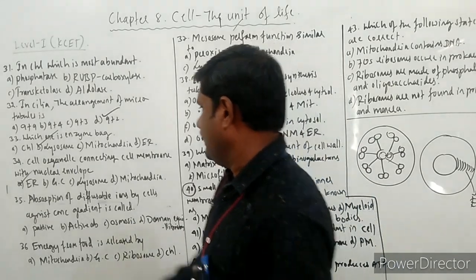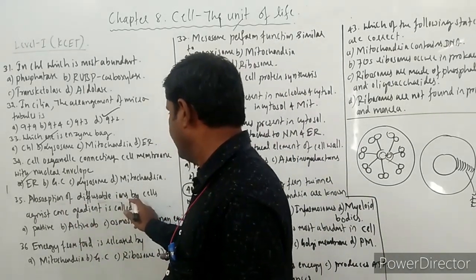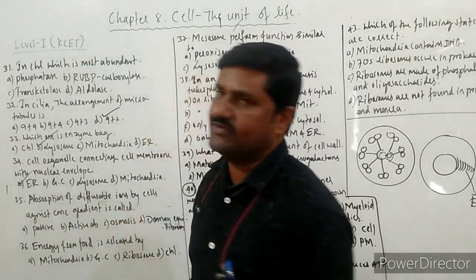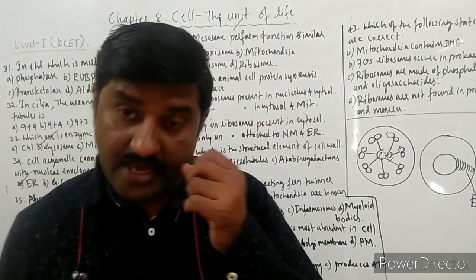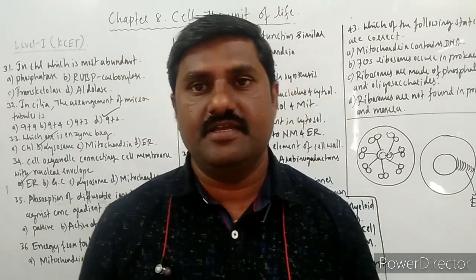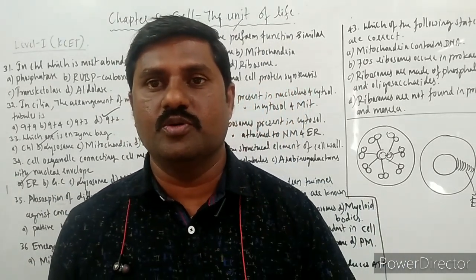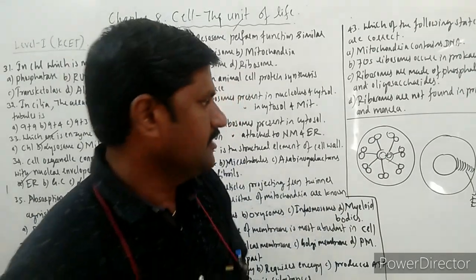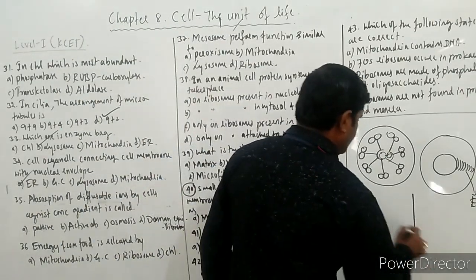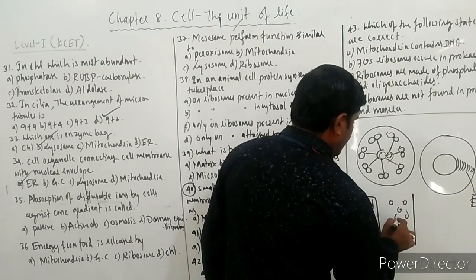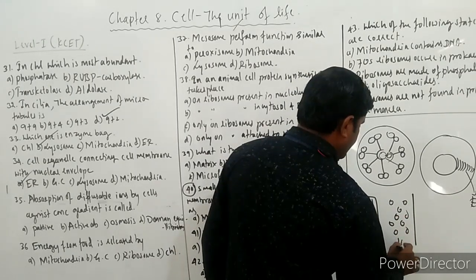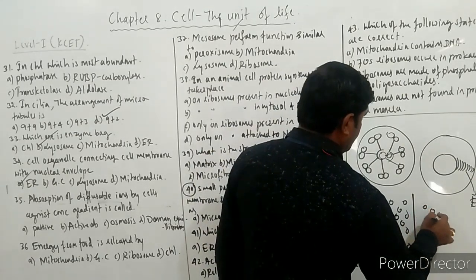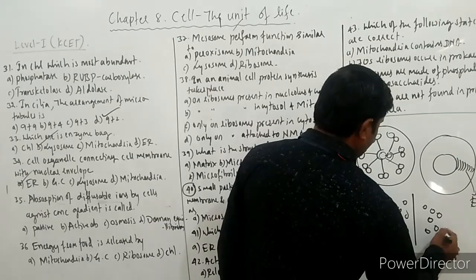Next question. Absorption of diffusible ions by cells against concentration gradient is called as. Already you know, if molecules want to move against concentration gradients, there is a need of energy. So there are 100 molecules on this side of the membrane, and 200 molecules over here.